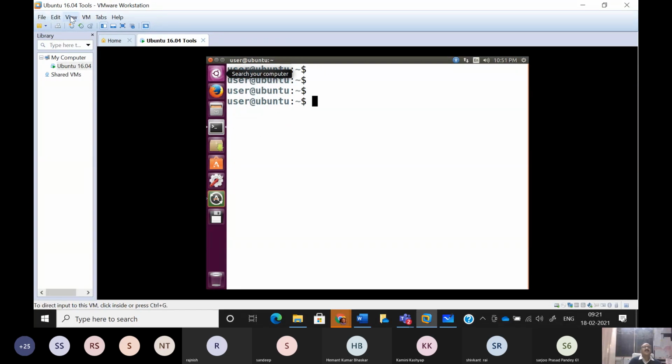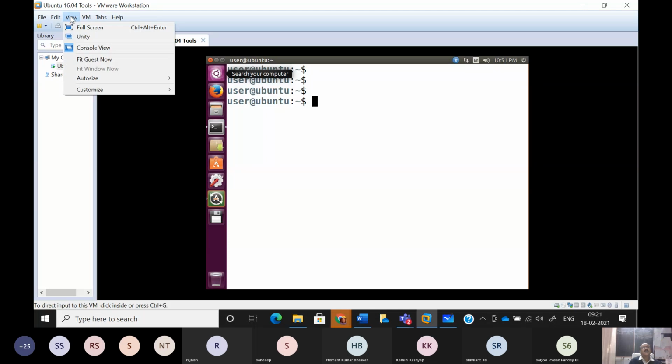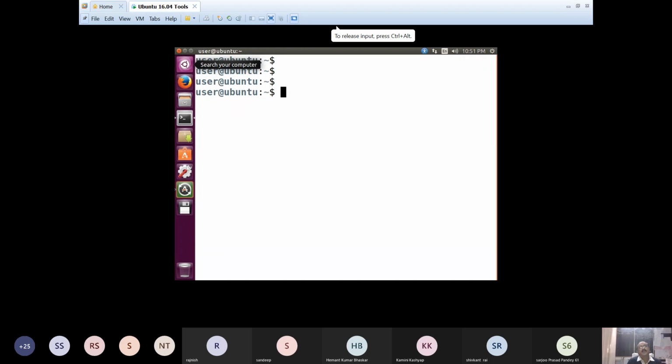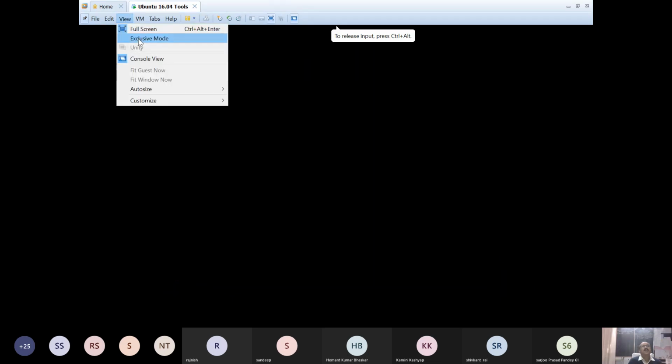So now I am increasing the size of this because our intention is to see some of the basic commands of Linux. So I'm going to exclusive mode.